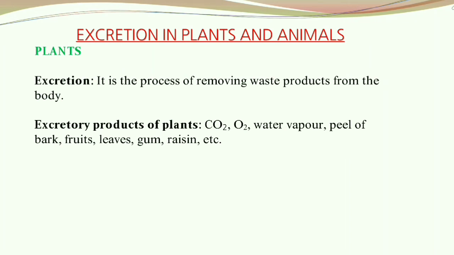Now let's talk about excretion in plants and animals. So, what happens in plants? First of all, what is excretion? Excretion is the process of removing waste products from the body. So, what happens in plants? Plants excrete compounds like carbon dioxide, oxygen, water vapor, peel of the bark, fruits, leaves, gums, resins, etc.